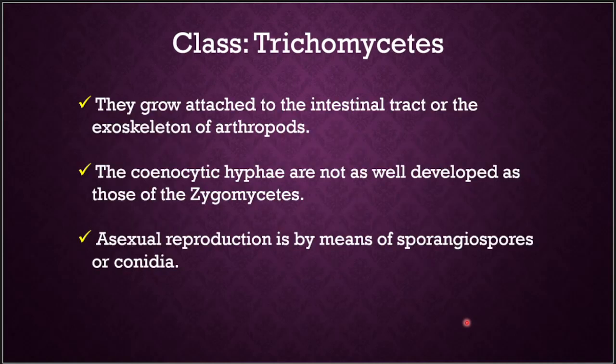Trichomycetes are another class of fungi where they grow attached to the intestinal tract or the exoskeleton of arthropods. Here the cenocytic hyphae are not as well developed as in the Zygomycetes, so they are a little bit less developed. Asexual reproduction is by sporangiospores or conidia, that means aplanospores. They will form basically aplanospores only.